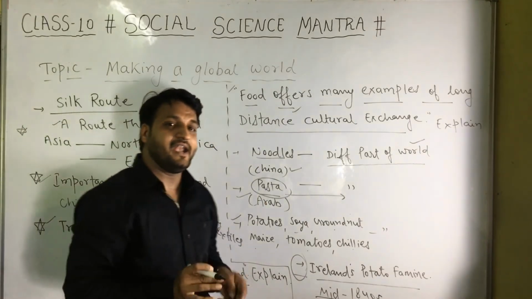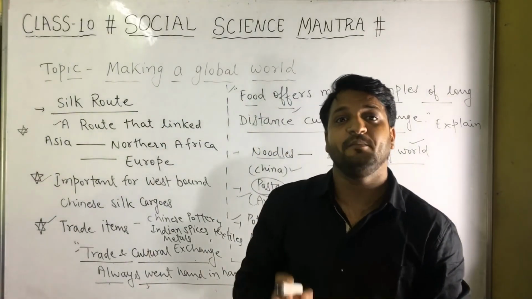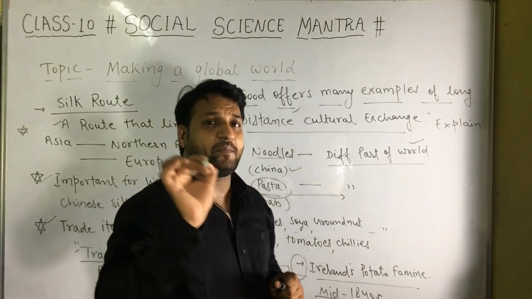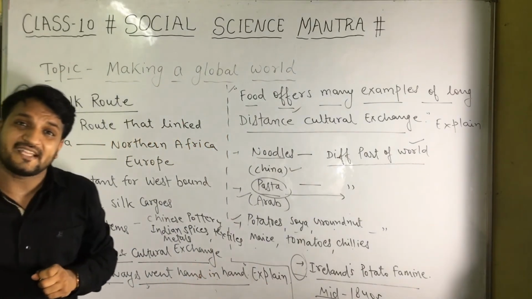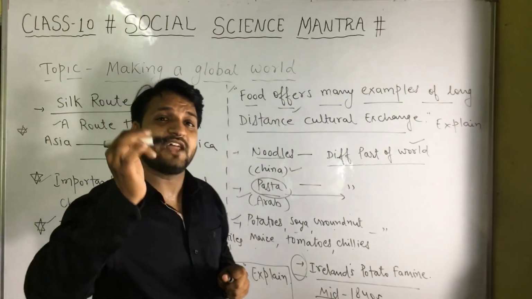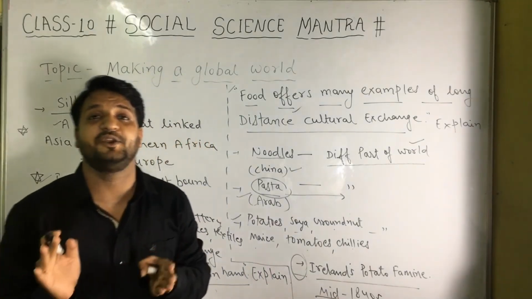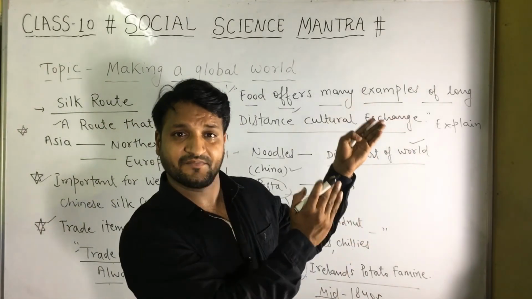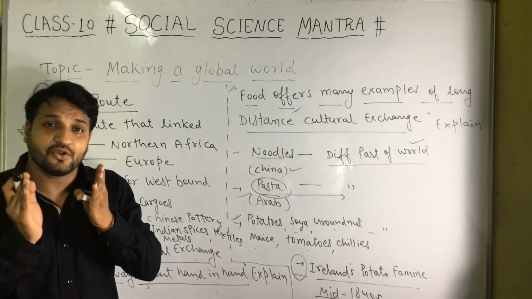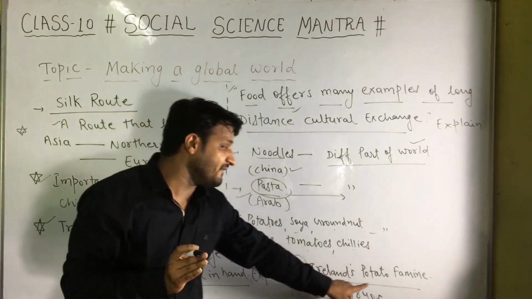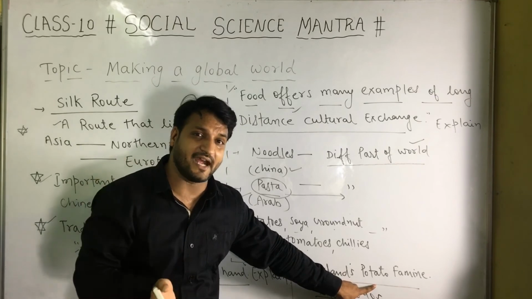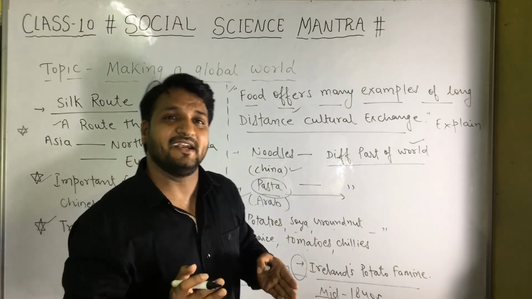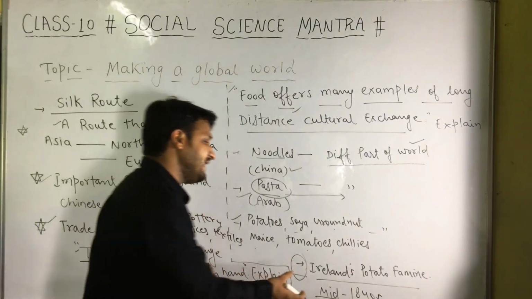Ireland was a country totally dependent on potatoes. In the mid-1840s there was great damage to the potato crop, and due to this great famine, hundreds of thousands of people died of starvation. Those who survived migrated to different countries. You can imagine that they had no other choice of food item. That is why they died of starvation, because they were totally dependent on the potato crop. So here we can understand what can happen when we have a lack of choices.